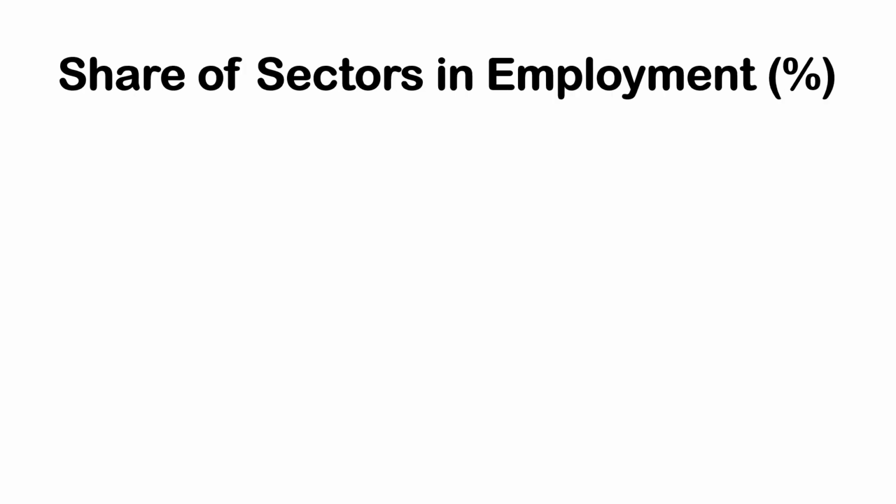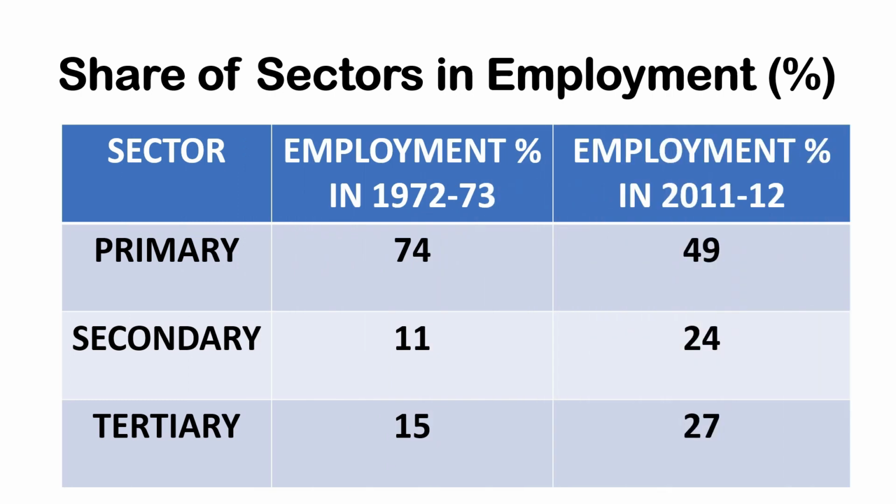But if we look at the number of people working in each sector, then primary sector has 74% people in 1972-73, which goes down to 49% in 2011-12. In the secondary sector, only 11% people were working in 1972-73, which rose to 24% in 2011-12. In the tertiary sector, the number of people were 15%, which rose to 27% in 2011-12.